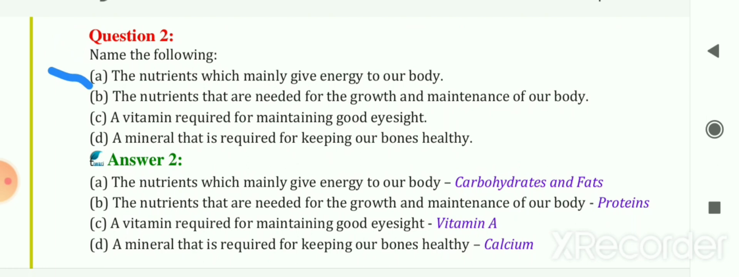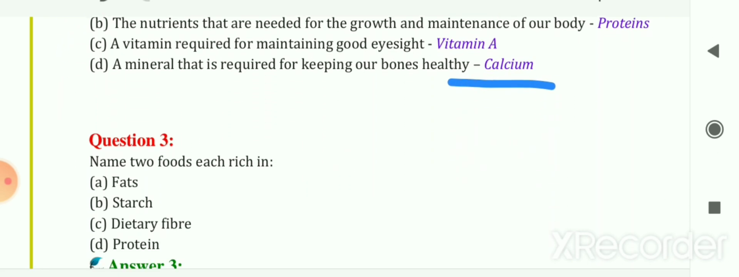The next question, the nutrients that are needed for the growth and maintenance of our body. So the component of food which is needed for the growth and maintenance of our body is protein. The next question, a vitamin required for maintaining good eyesight. So the vitamin is vitamin A. The next question, a mineral that is required for keeping our bones healthy. So you need calcium for that. So your answer is calcium.